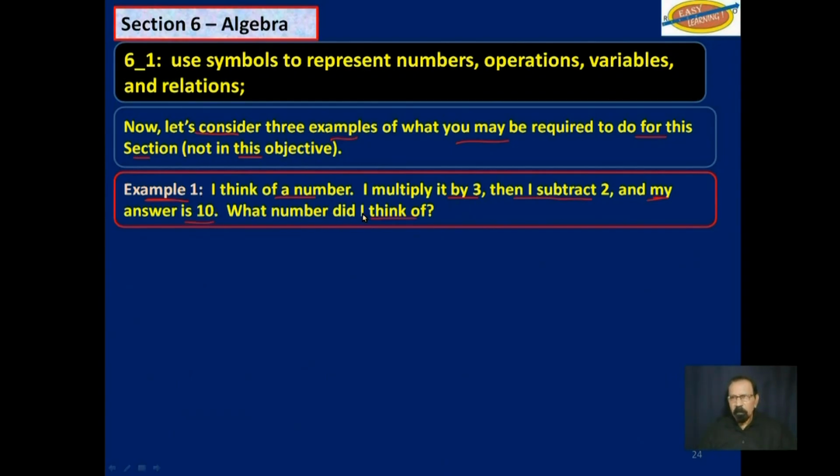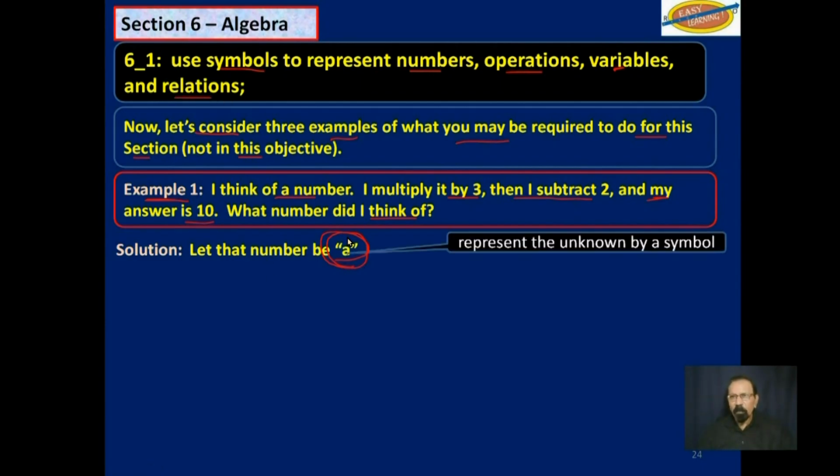What number did I think of? So let that number be represented by the letter A. So remember, we are looking at symbols to represent numbers, and then later on we'll talk about operations, variables, and relations. So if you let the number be A, we will represent the unknown number by a symbol.